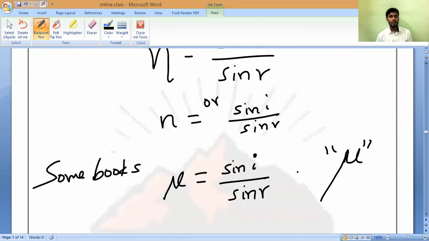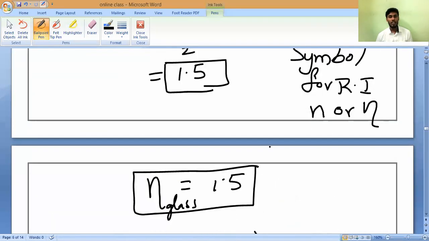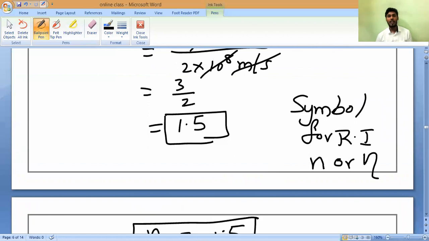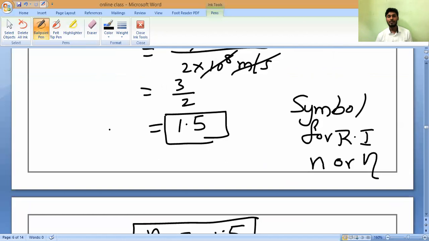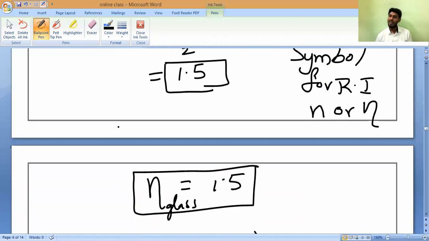Same way, the speed of light, how much have we found? Here you see, this is not the angle of incidence and angle of refraction. This is according to the speed of light, which is also equal to 1.5. This is what we call the absolute refractive index. So the absolute refractive index of a particular medium will never change, whether we take it according to the speed of light or according to the angle of incidence and angle of refraction.